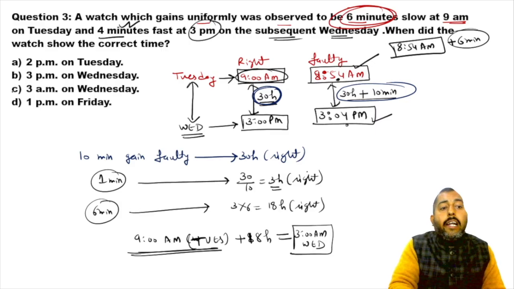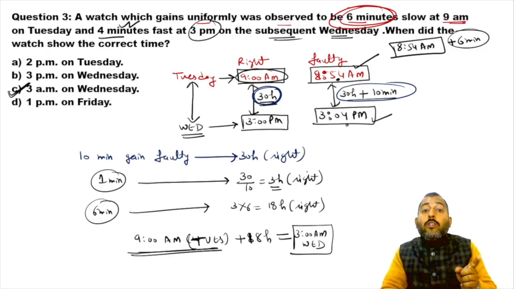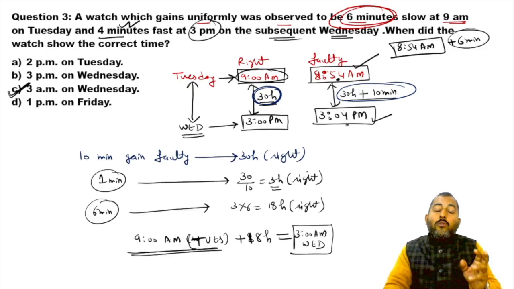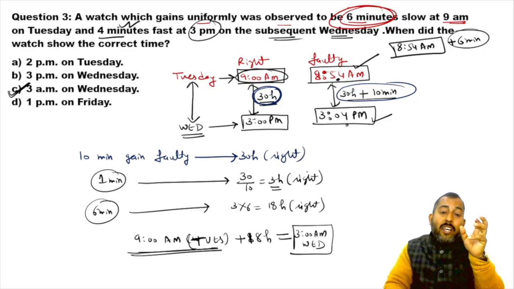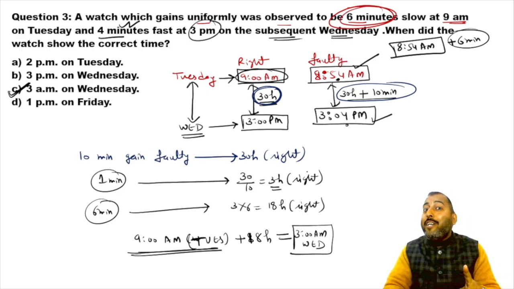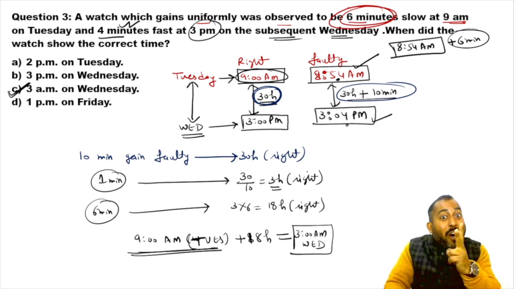So at 3 a.m. on Wednesday, both the clocks will show the right time. Okay. So from this concept of faulty clock, you can keep one thing in your mind, that even a faulty clock shows the right time twice in a day.